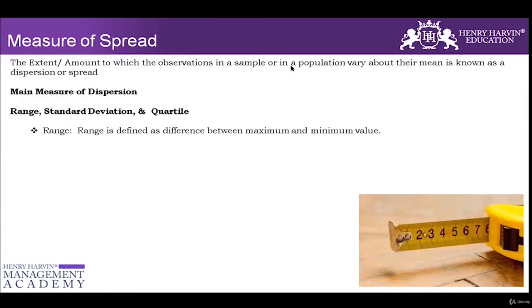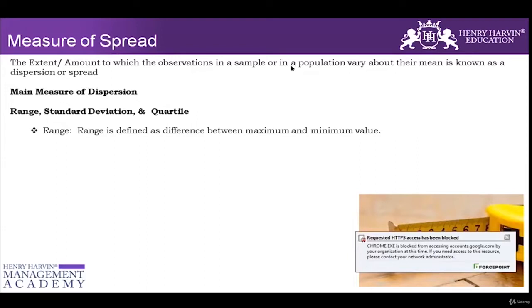Range is not a very good method of spread because it only focuses on the first and the last value. It has not captured the entire data set. It has only looked at the first and the last, and on that basis it makes a decision about how much is the variance or how much is the standard deviation in a process. So range is not very commonly used, but when we have small data sets, not a big data set, then we rely on the range. It tells about the total spread of the observations.